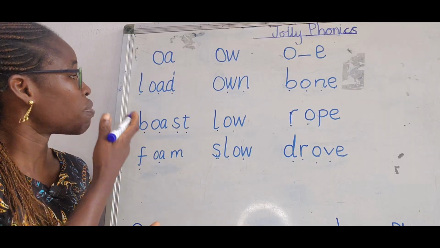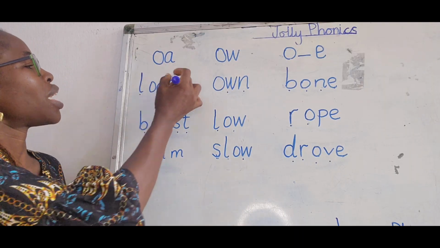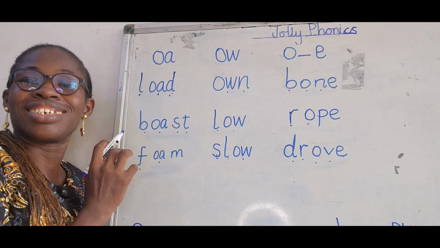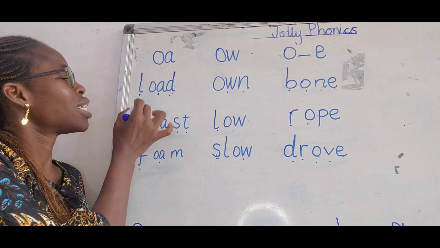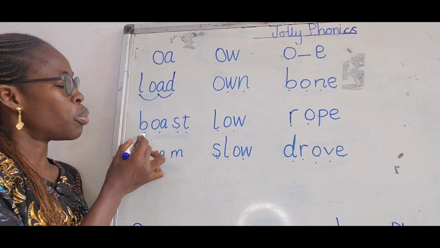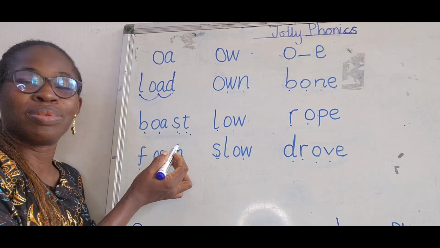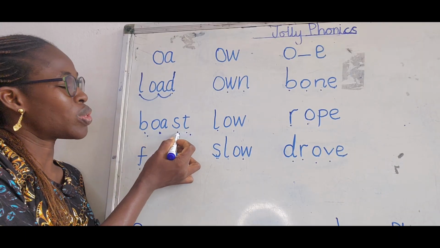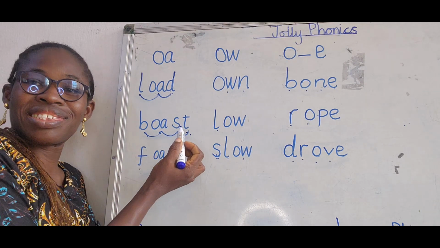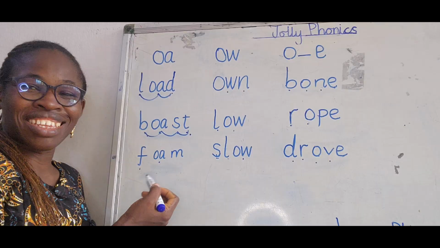We're going to blend. I have 2 and 3 letter sounds on the board. Now let's go. Here I have 3 letter sounds. L, O, D. Now let's put them together. Load. Great. Here I have 4 letter sounds. B, O, S, T. Boast. Great. Did you get that? Alright. Now let's do the next one.